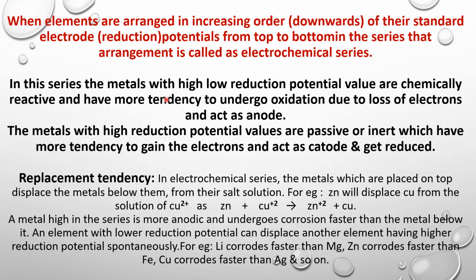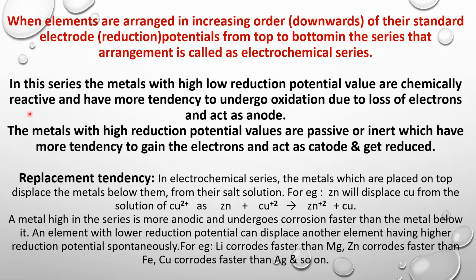In this series, the metals with low reduction potential value are chemically reactive and have more tendency to undergo oxidation due to loss of electrons and act as anode.